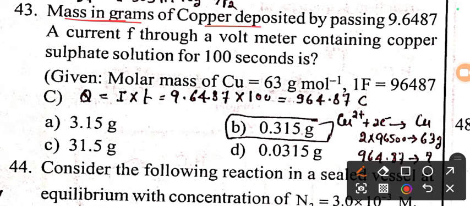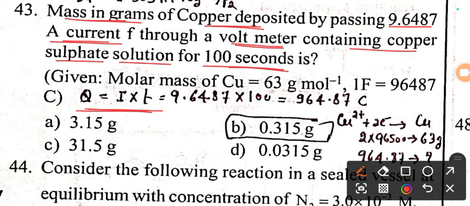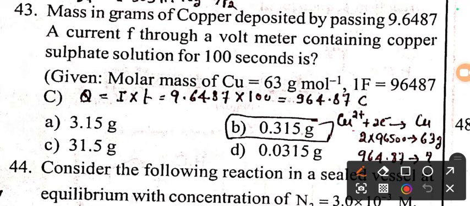Our next question is from electrochemistry. Find the mass in grams of copper deposited by passing 9.6487 amperes of current through a voltameter containing copper sulfate solution for 100 seconds. So first you find out Q. The relation is Q is equal to I into T. I is current in ampere, they have given 9.6487. T is time, it is given 100 seconds. We got charge 964.87 coulomb.